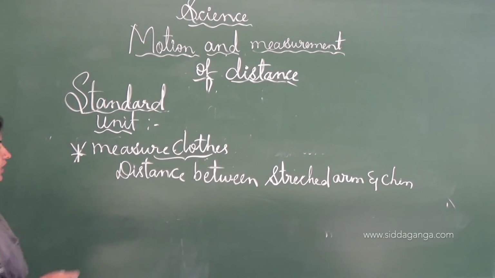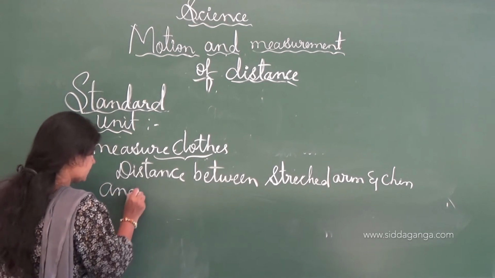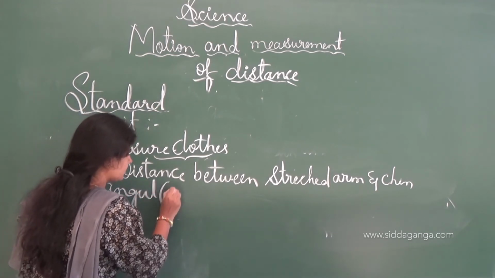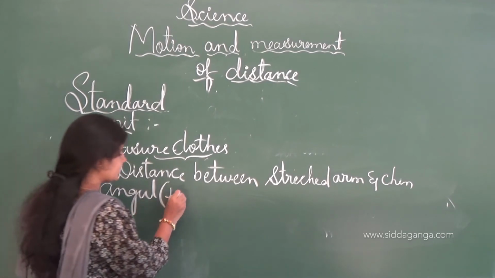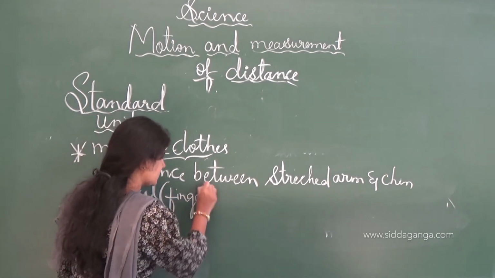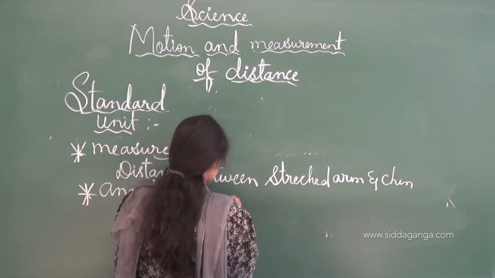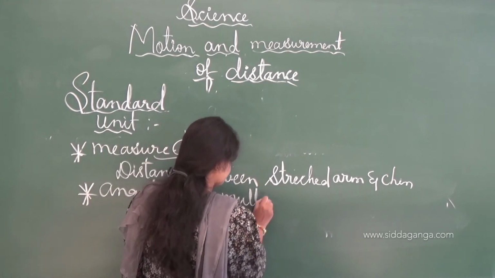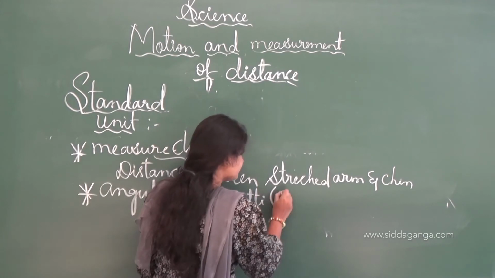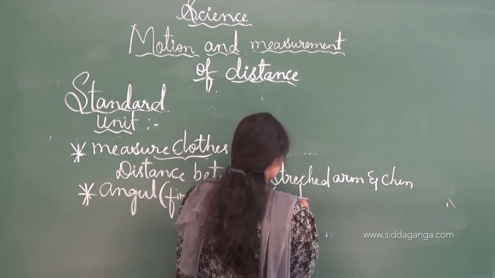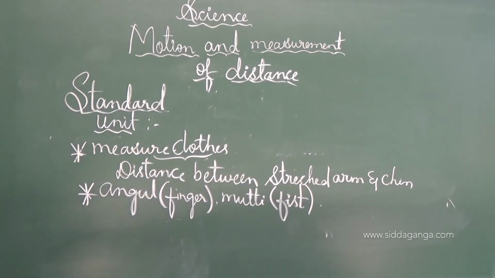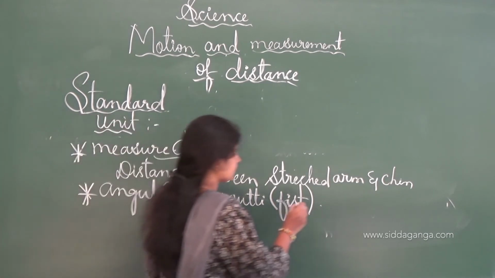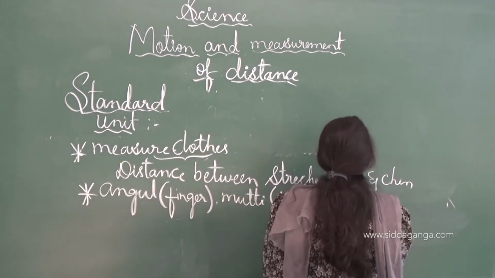In India, the ungli, or in Urdu it is called angle, is nothing but the finger, and also the mutti, known as the fist. The fist can be used to measure small lengths, and this finger or the fist can be used to measure small lengths.